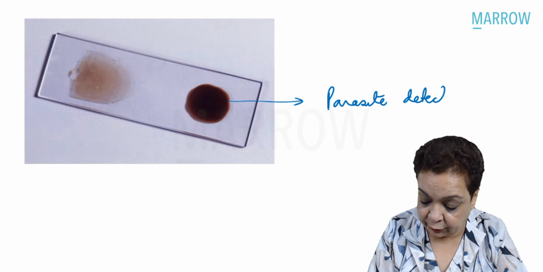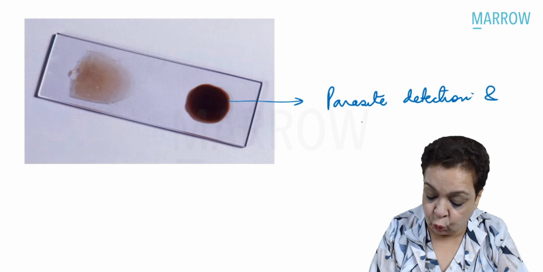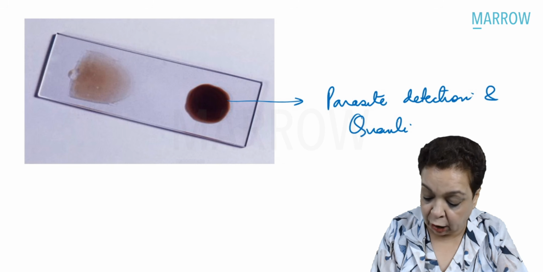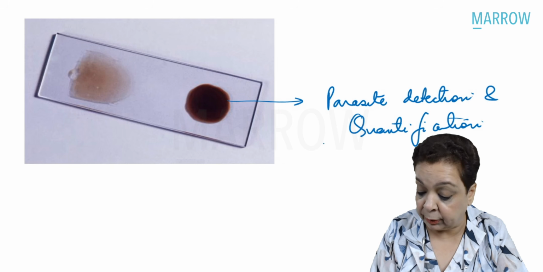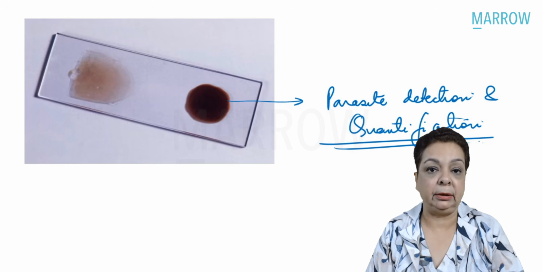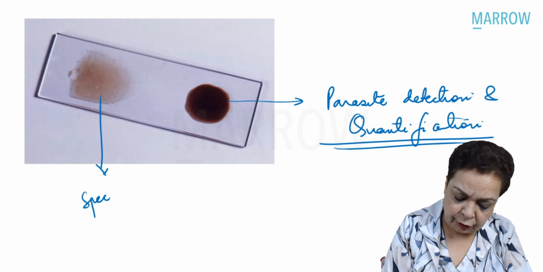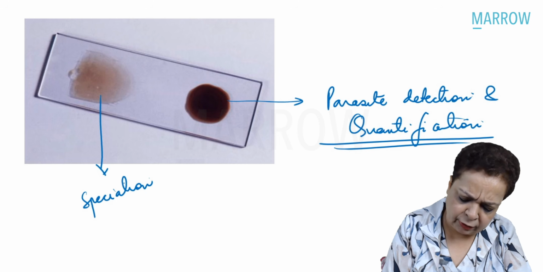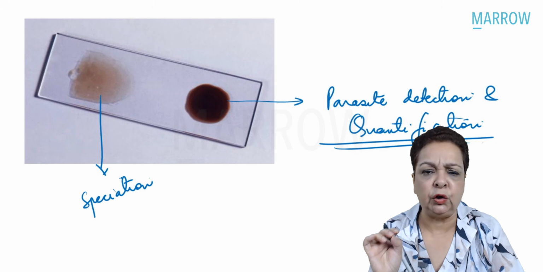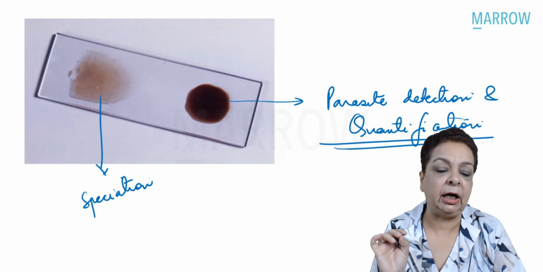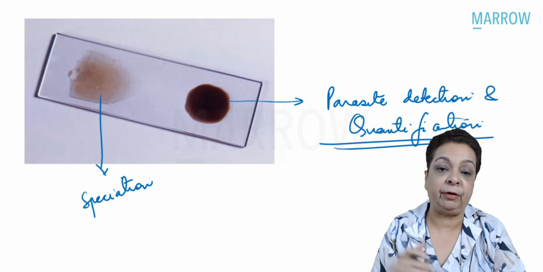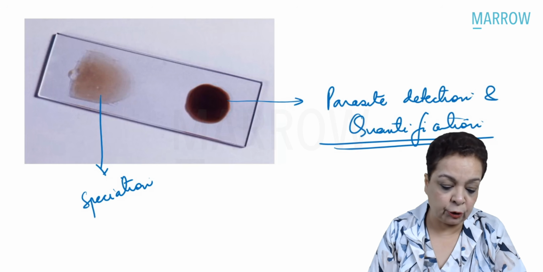Parasite detection as well as quantification of the parasite: how many parasites are present per microliter of the blood? But the thin smear is used for speciation. Here we just have a single layer of blood. We can see the morphology of the parasite inside the RBCs beautifully and identify which species it is, right?